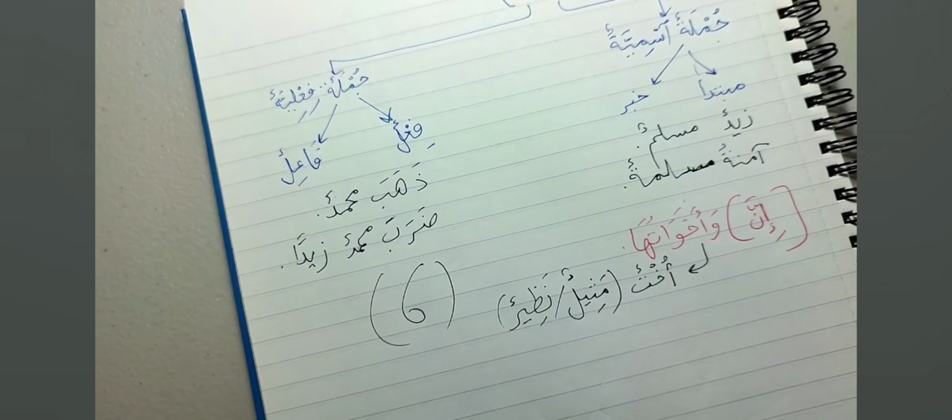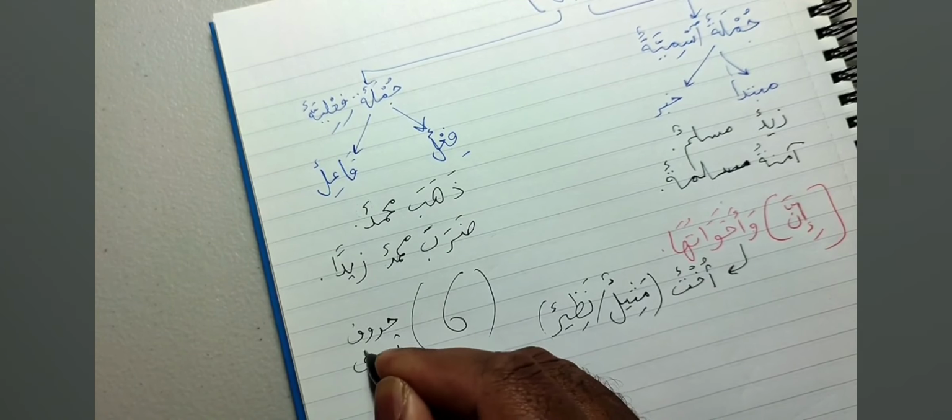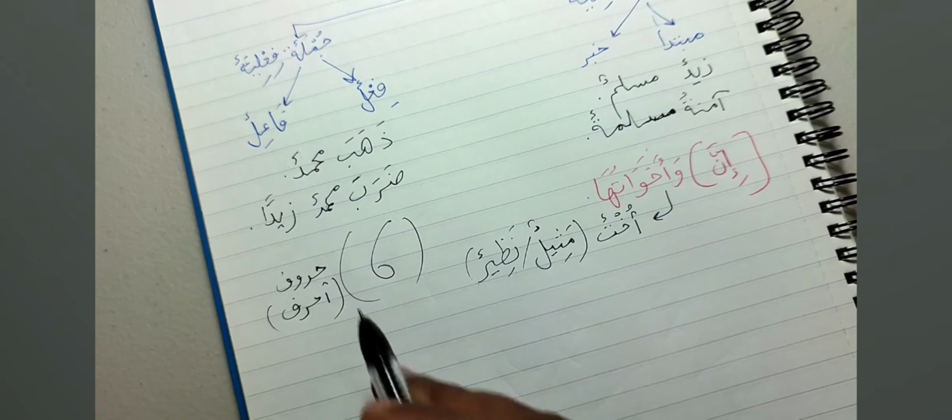And they're all huruf. Remember, the words in the Arabic language are either ism, fi'l, or harf. Inna and its sisters are all huruf. So we can say huruf, or we can say ahruf as well. Another plural, which is more suitable, is ahruf. Huruf is when there's a lot of huruf.